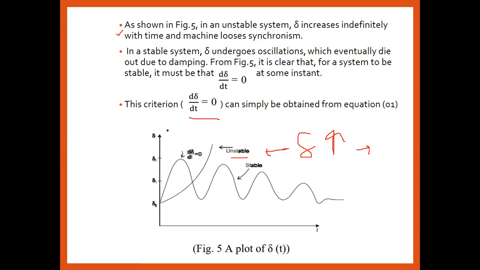In the stable condition, del undergoes oscillation, but after that it comes down to a stable condition. It means d del by dt should come down to 0 at some instant. The system becomes stable at some point, where the value of del is constant. Oscillation will be there, but after some time it damps out and the system is stable. So we can say d del by dt is equal to 0 at some instant. This criterion, d del by dt, can be obtained from equation number 1.